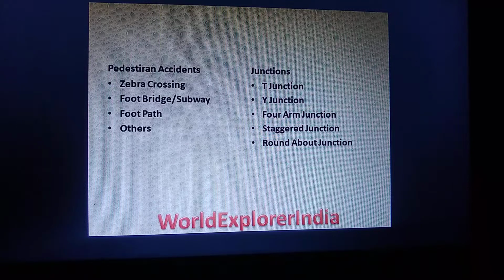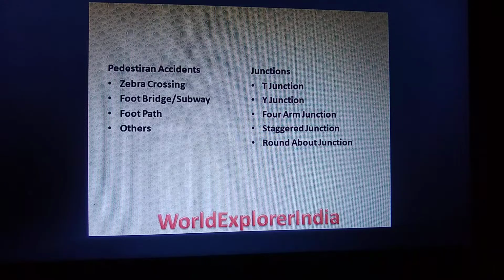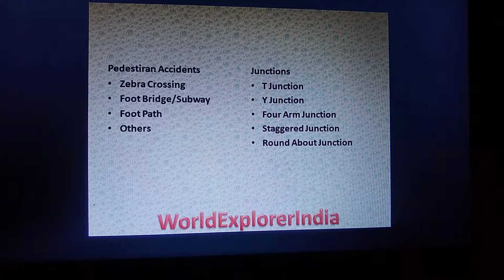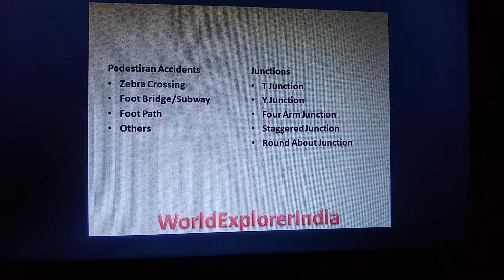Pedestrian accidents do happen, but we need to collect data on whether the accidents happened at a zebra crossing, footbridge, subway, footpath or any other area. Because infrastructure is provided such as zebra crossings or subways, there is a chance to decrease road traffic injuries, but due to negligence of the pedestrian or the driver, the person may get into accidents.